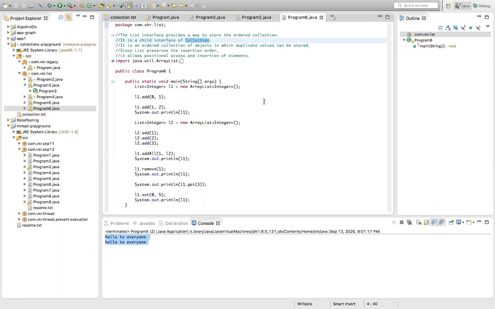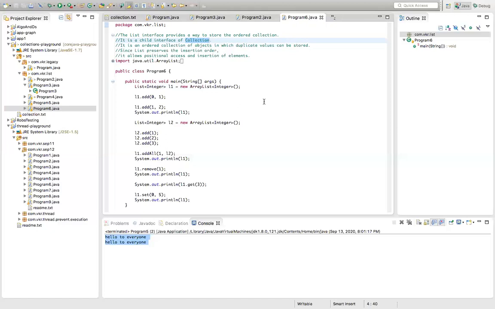Now we have learned three points. First, list interface classes store an ordered collection of ordered elements. The list interface is an ordered collection, adding the elements into the list in one order, 0, 1, 2, 3, something like that.